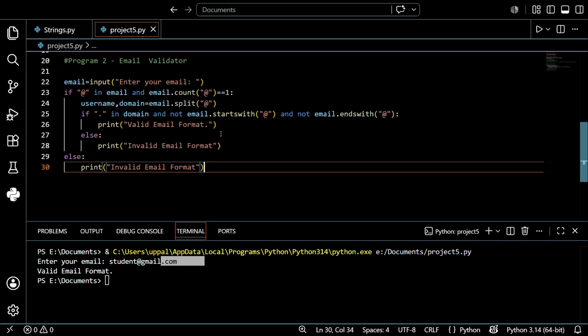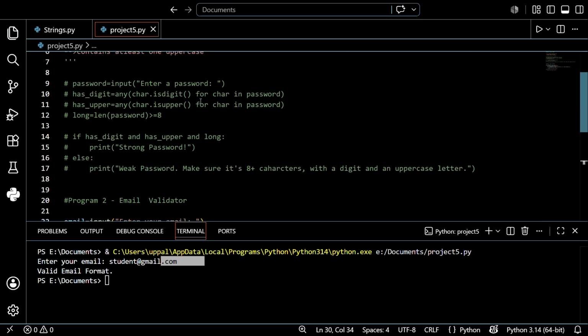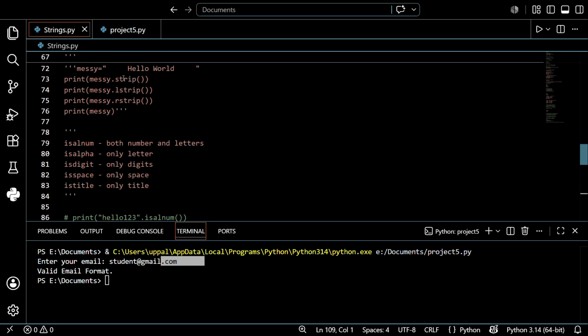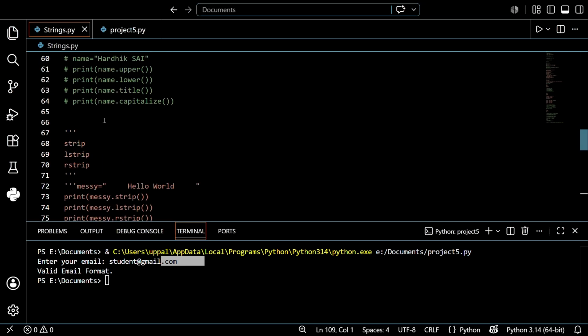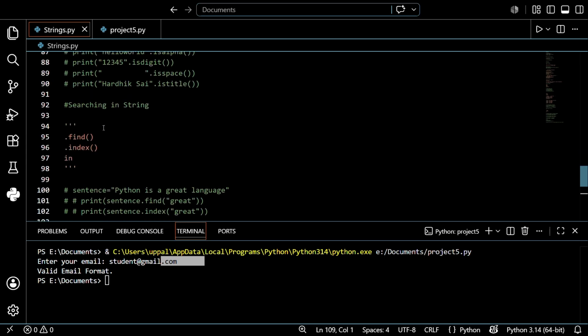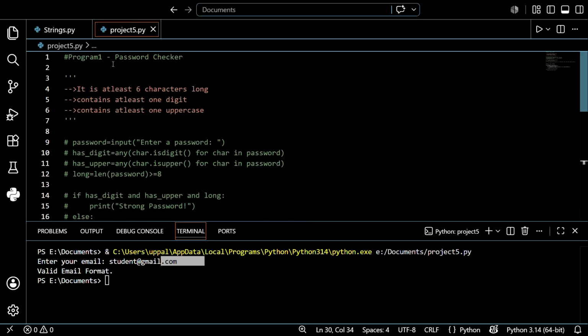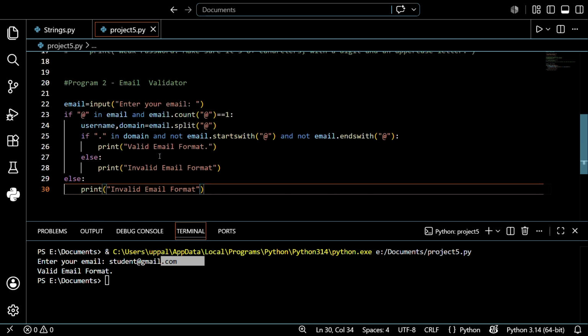By the end of this video, we discussed strings, their types and uses: creating a string, indexing, slicing, and how to use escape characters like backslash n and backslash t. We covered string methods like uppercase, lowercase, title, capitalize, strip, lstrip and rstrip, isalpha, isdigit, isspace, istitle, find, index, and count. And we discussed two projects, a password checker and an email validator. I hope you understand.